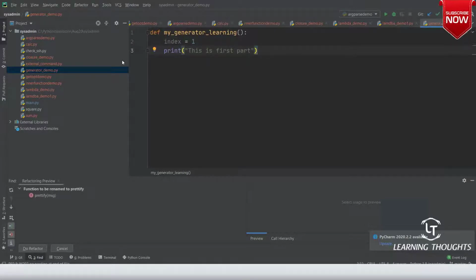Am I clear on this? Then I'll write a yield statement, yield index. Now index plus equals 1, and then print "This is second part."